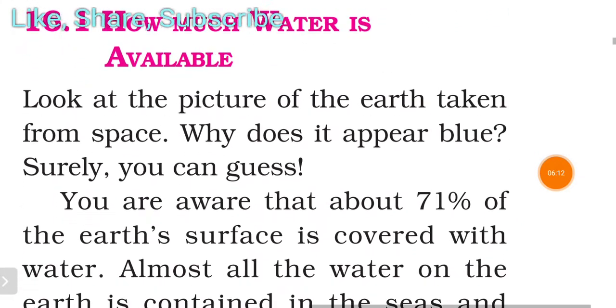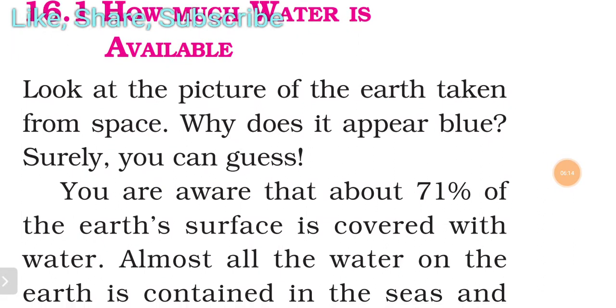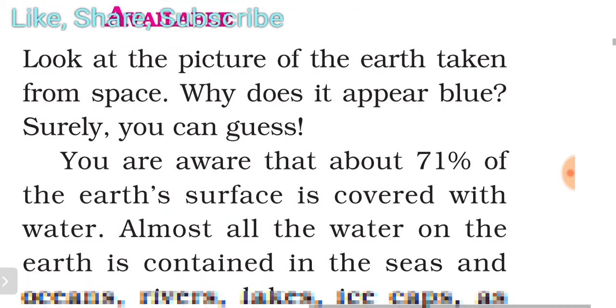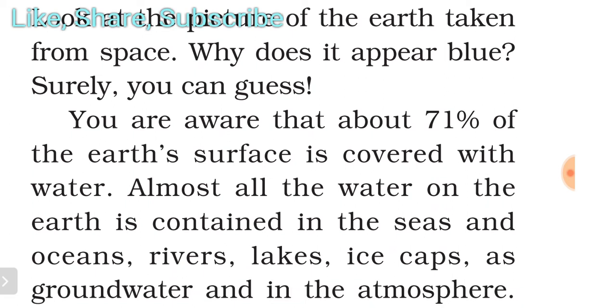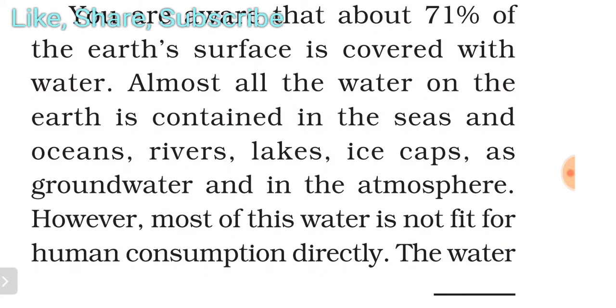Now you have to look at the picture of the earth taken from space. Why does it appear blue? Surely you can guess. You are aware that about 71% of the earth's surface is covered with water. Almost all the water on the earth is contained in the seas and oceans, rivers, lakes, ice caps, as groundwater, and in the atmosphere.